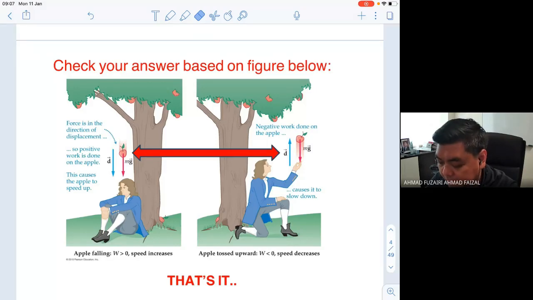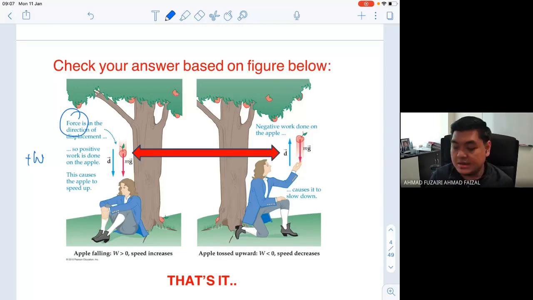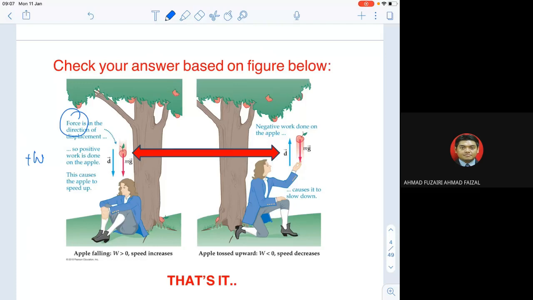Just do some recap about the falling apple. The falling apple comes from Newton. When the apple drops, the force is in the direction of the displacement, and we can say that the work is positive. The apple is doing positive work because the force, mg, follows the direction of the displacement.